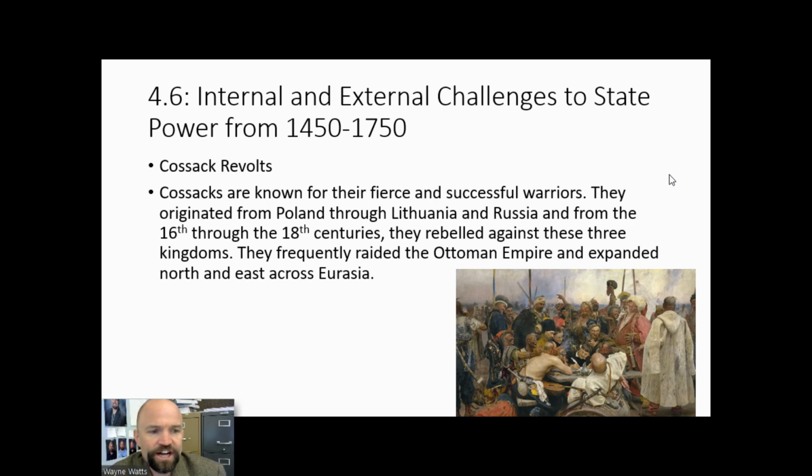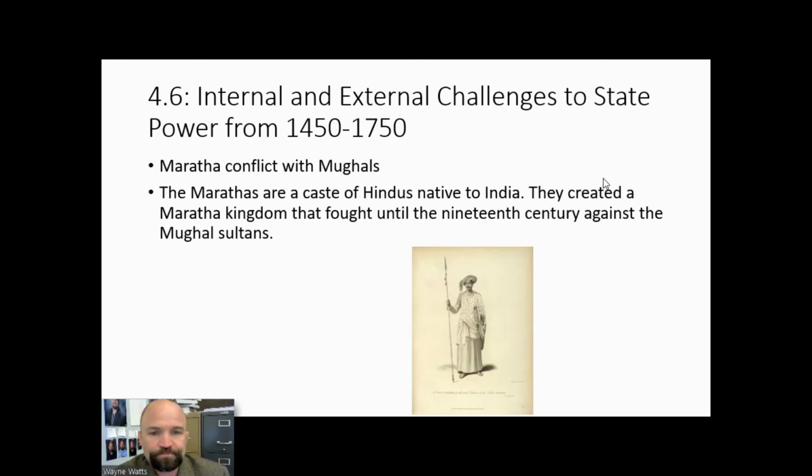Another example is Cossack revolts. Cossacks are known for being very fierce and successful warriors. They originated in Poland all the way through Lithuania and Russia, and from the 16th through the 18th centuries, they rebelled against these three kingdoms. They frequently raided the Ottoman Empire and expanded north and east across Eurasia.